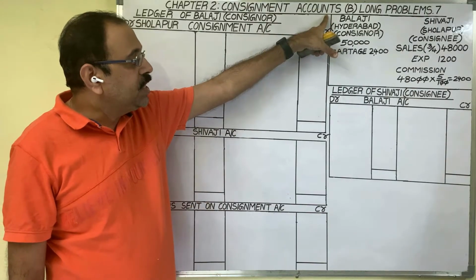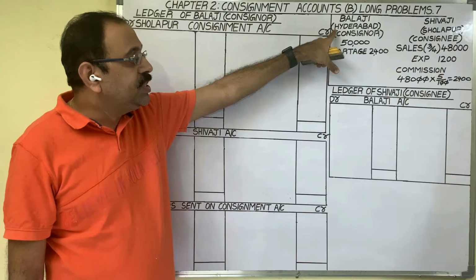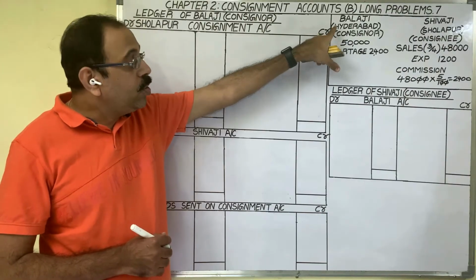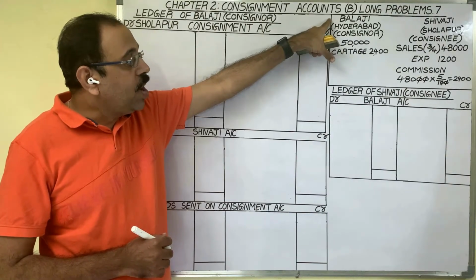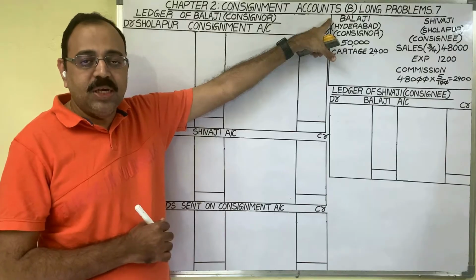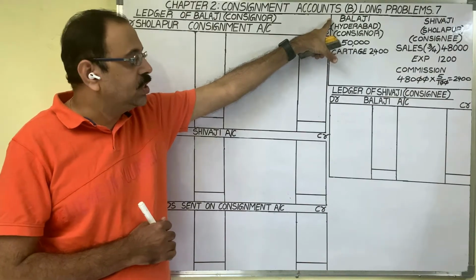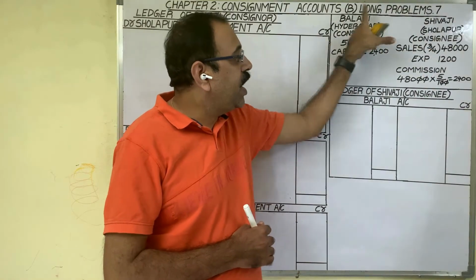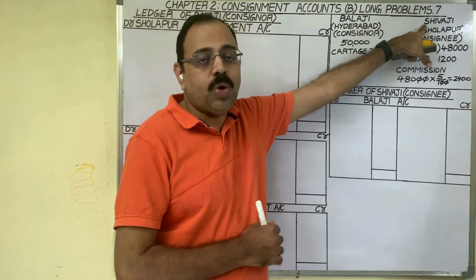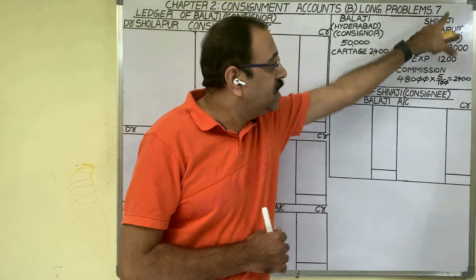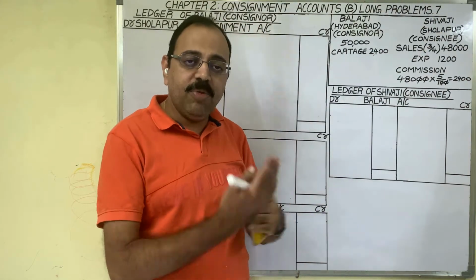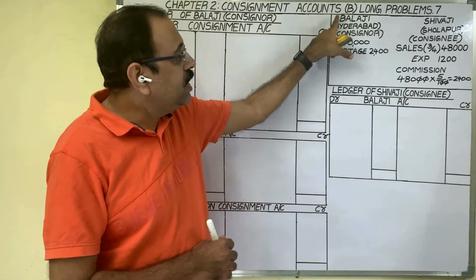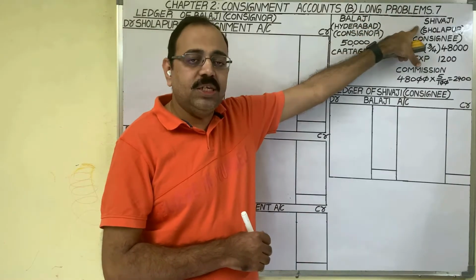Balaji is a businessman who is running his business in Hyderabad. Not only in Hyderabad, he wants to expand his business. He wants to sell his goods in Sholapur also. So he appointed an agent living in Sholapur, named Shivaji. Here the agreement is Balaji sends his goods to Shivaji.